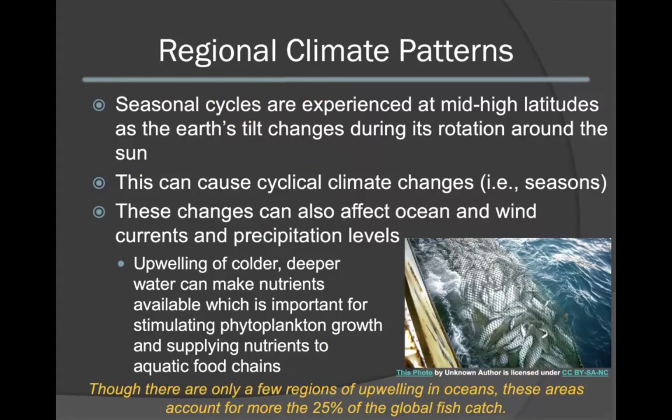These changes can also affect ocean and wind currents as well as precipitation levels, thus influencing the climate on a regional scale. Specifically, the upwelling of colder, deeper water during different seasons, such as spring and fall, can make nutrients available. This is very important during those times as it stimulates phytoplankton growth and helps to supply and recycle nutrients into the aquatic food chains. Though there are only a few regions where this upwelling in oceans occurs, these areas actually account for more than 25% of the global fish catch, thus emphasizing their importance in the global aquatic food chain.